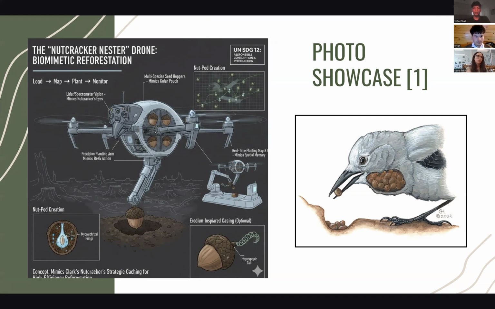The bird uses sharp visual memory to map landscapes. Our drone mirrors this with LiDAR and spectrometer vision, allowing it to scan terrain, identify viable planting zones, and build a spatial memory map in real time. When a nutcracker plants seeds, it uses its beak to push them deep into the soil at the right depth. Our drone replicates this behavior with a precision pneumatic planting arm that mimics the bird's beak action.